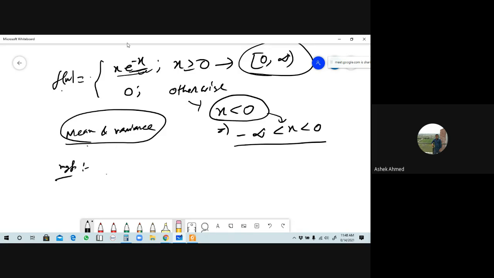So the moment generating function will be capital M of t. This is the expression of e to the power t into capital X. Is it right? Respond.